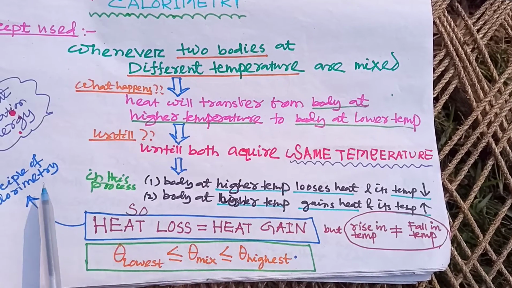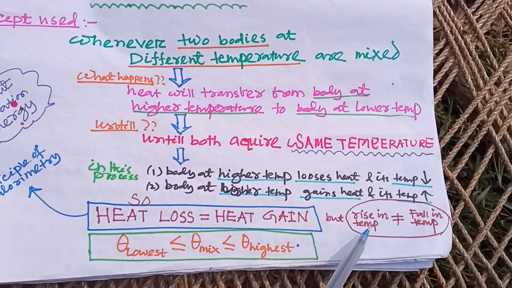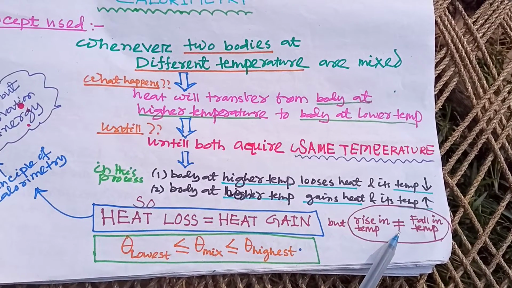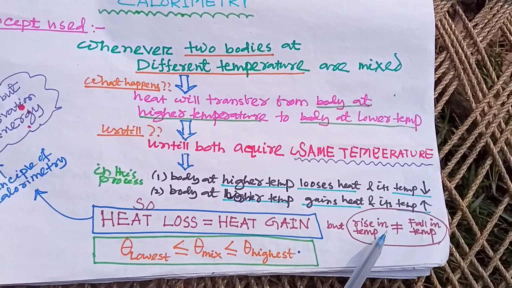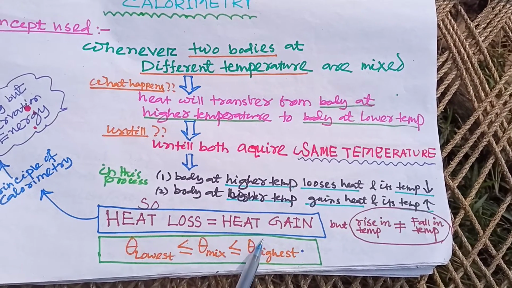The principle of calorimeter says that heat loss is equal to heat gain, but in this process the rise in temperature may or may not be equal to the fall in temperature. The theta mixture may vary between theta lowest and theta highest.